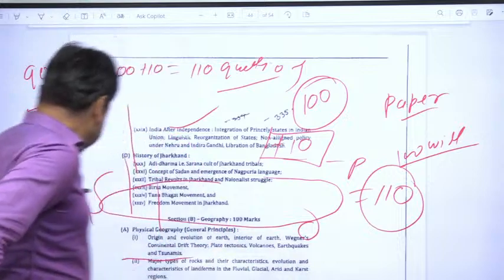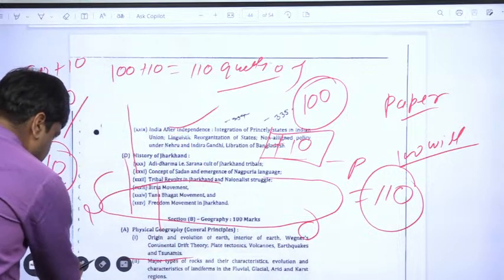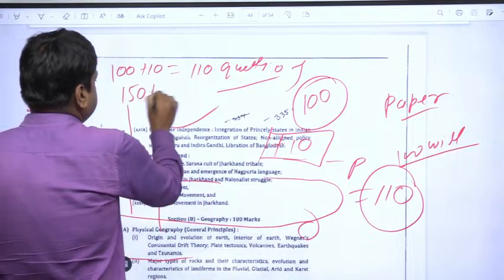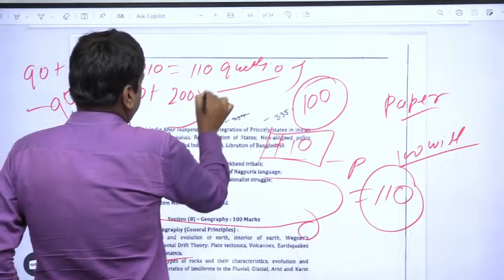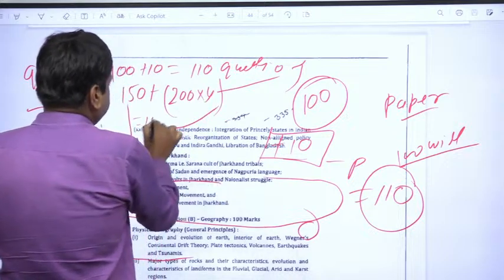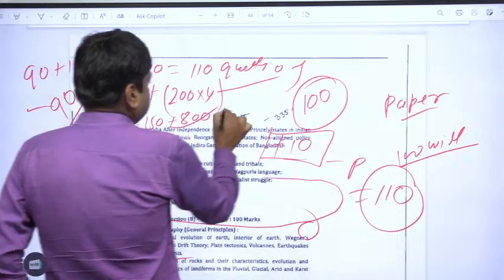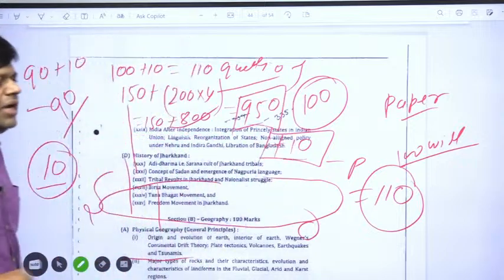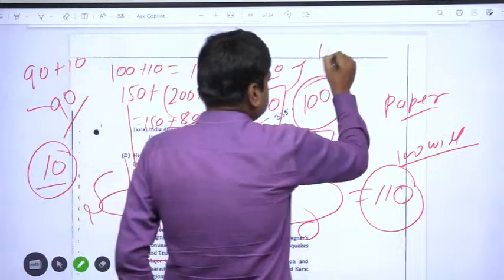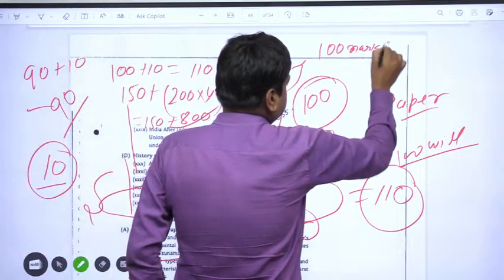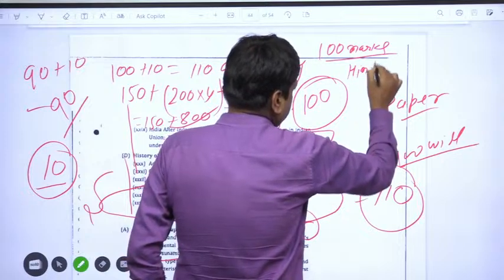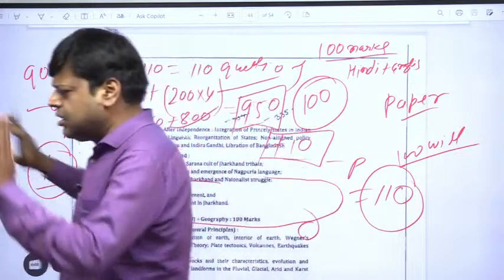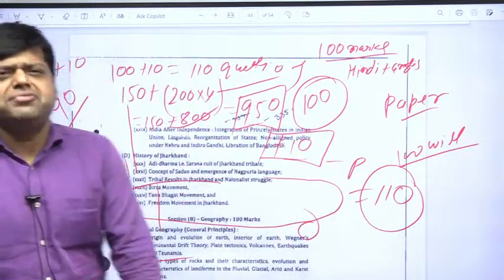So in total, this mains examination is 150 plus 200 into 4, that means 150 plus 800, that means 950. So the mains examination is of 950 marks, plus 100 marks qualifying Hindi and English. This is the complete picture of the mains examination.